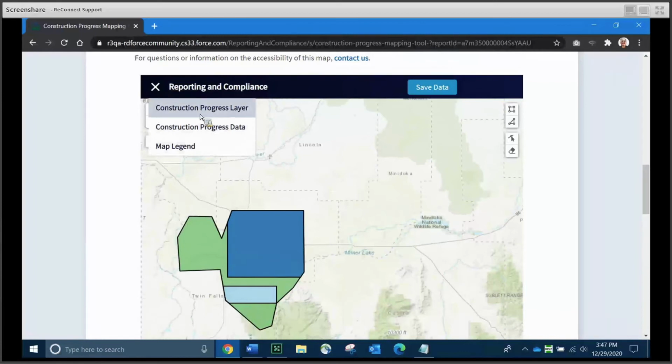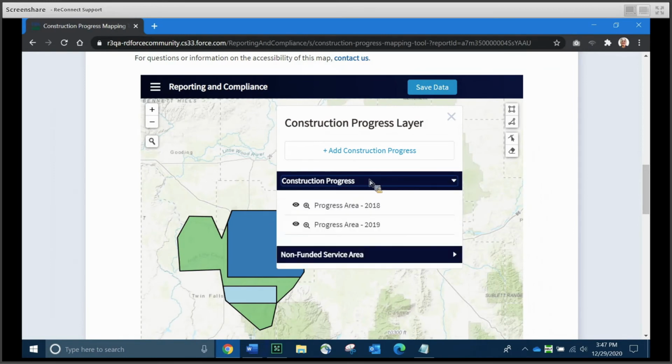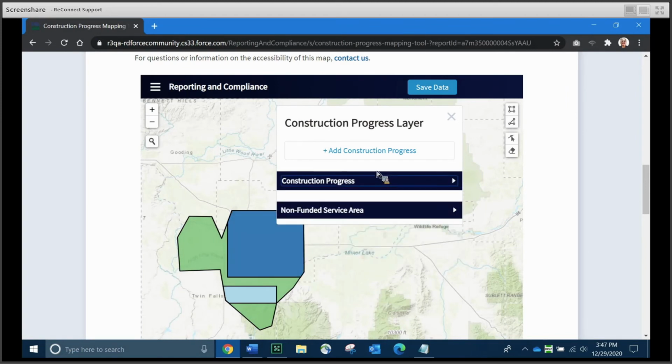Now, the way you add the construction information is you go back to the menu and click on construction progress layer. And this brings up a little dialog box for you. If you had NFSA or non-funded service area construction, it would be listed here. I'm going to open the construction progress blue bar, and as you can see, our progress from 2018 and 2019 is listed here, and we could go to it if we wanted to. We can also make it visible or invisible, as you can see.